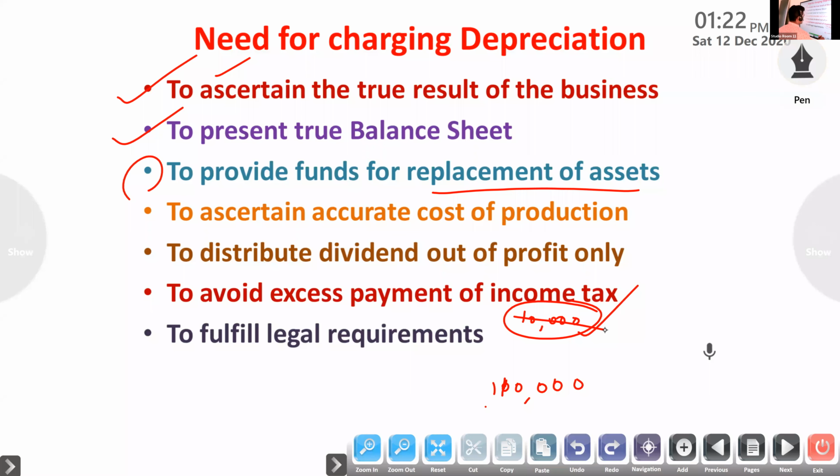If you write depreciation, then net profit will be 90,000. So if you are not writing depreciation on the debit side of the profit and loss account, net profit is 1 lakh, and on this basis we have to pay tax and dividend. If you write it, then only on the base of 90,000 do we have to distribute dividend. Okay, so next one.